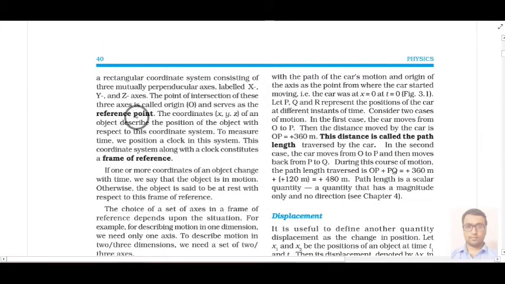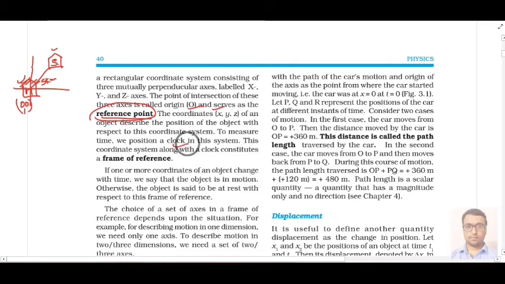So try to understand what the position is. To define the position of any object, we need a reference point, that is called our origin. Suppose your school is here, and this one is your home, then you call your home the reference point. Whenever someone asks how far your school is from your home, you answer, suppose it is 5 kilometers from your home. So for that you have to fix a reference point. For example, your home is considered to be the origin or reference point, and from that origin we will measure all the distances. So this is called the reference point.